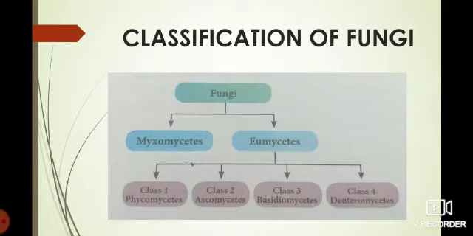Fungi can be classified into two groups, that is Myxomycetes and Eumycetes. The Eumycetes is again classified into four classes, that is Phycomycetes, Ascomycetes, Basidiomycetes and Deuteromycetes.